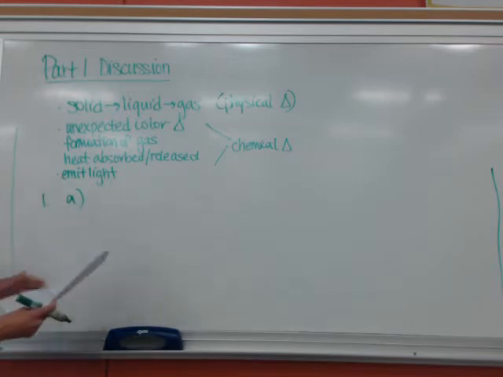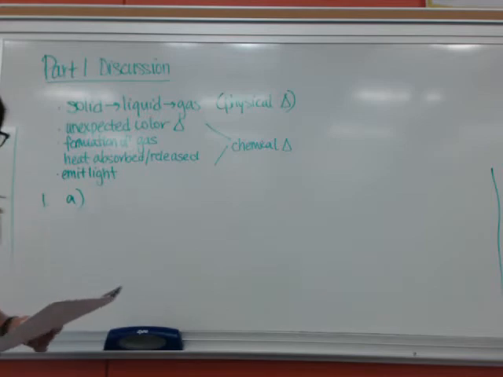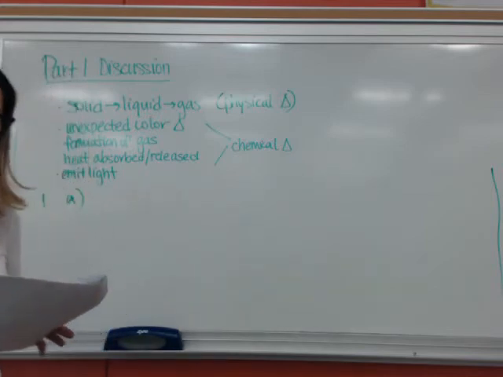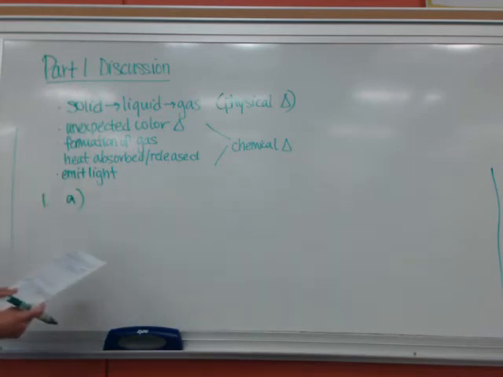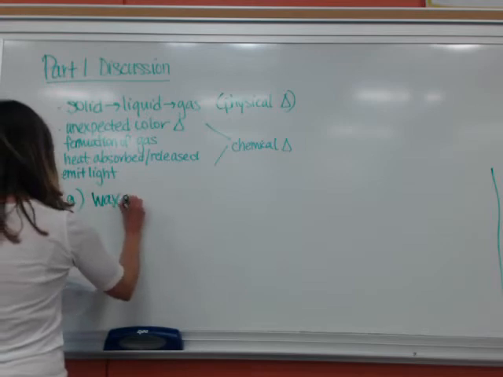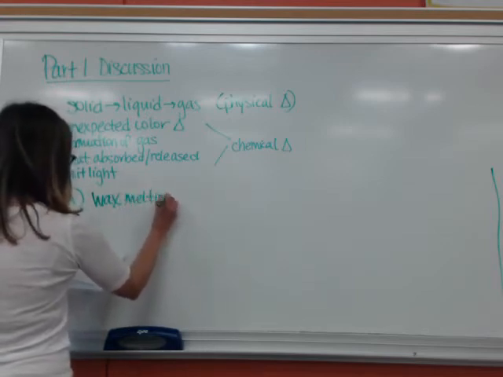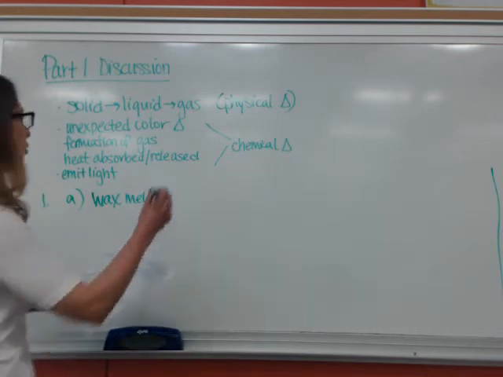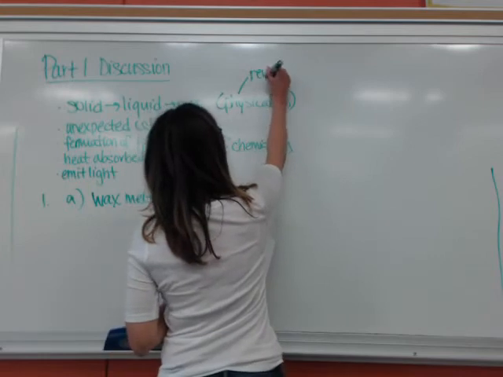But if you take a look at question number one, it says, select one of the changes you observe that your group thinks is physical in nature, then complete the following. So a physical change that we observed would be an example of something like the wax melting, right? Because it went from a solid to a liquid, but it was still wax. The composition didn't change. Something that you may want to note about physical changes is physical changes tend to be reversible.